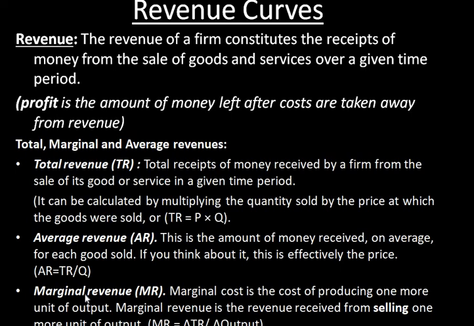The last concept under revenue curves is marginal revenue. Marginal cost is the cost of producing one more unit of output. Marginal revenue is the revenue received from selling one more unit of output. If you receive money from selling one more unit of output, that is called marginal revenue, which is equal to change in TR divided by change in output.